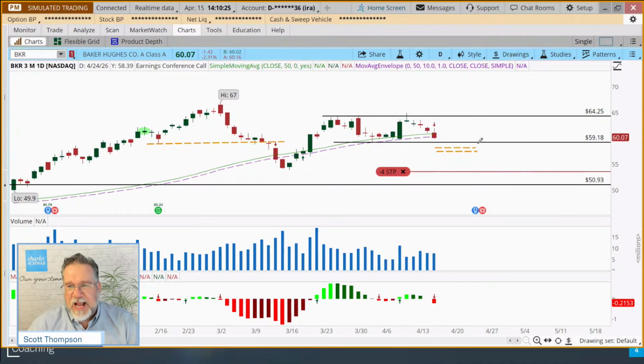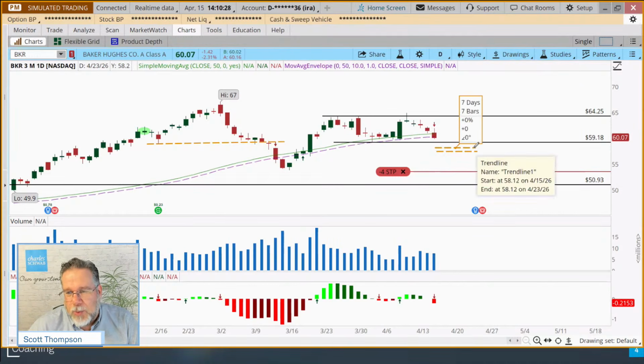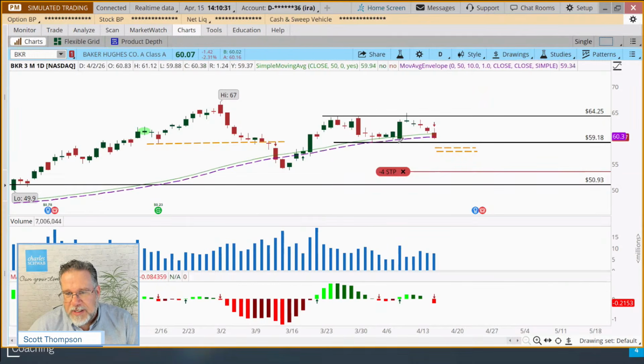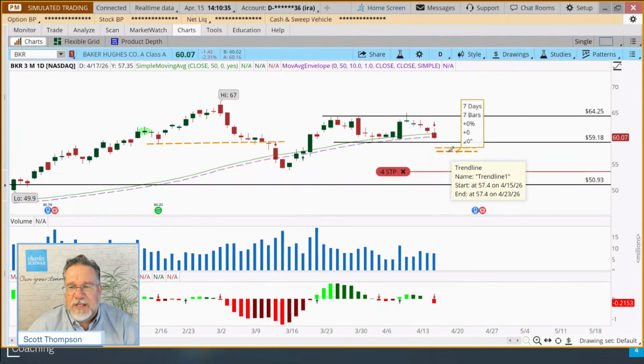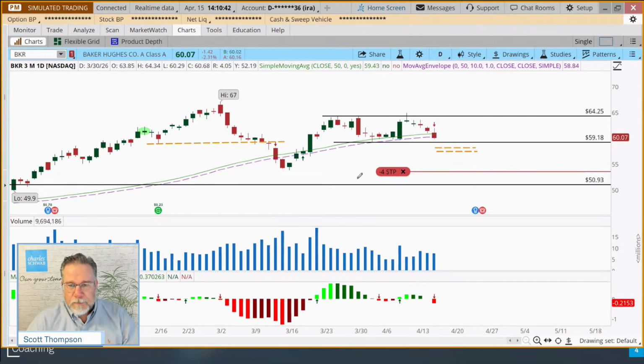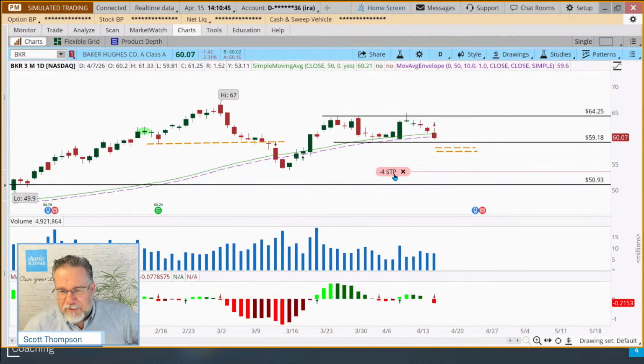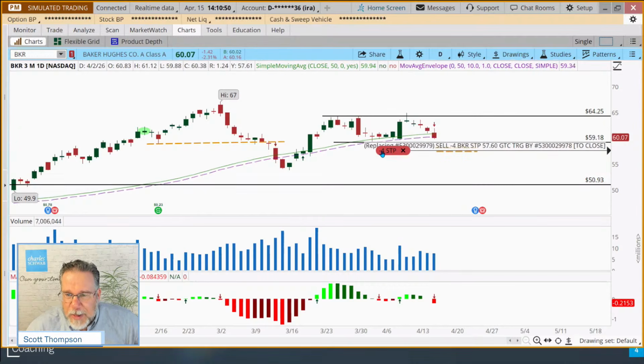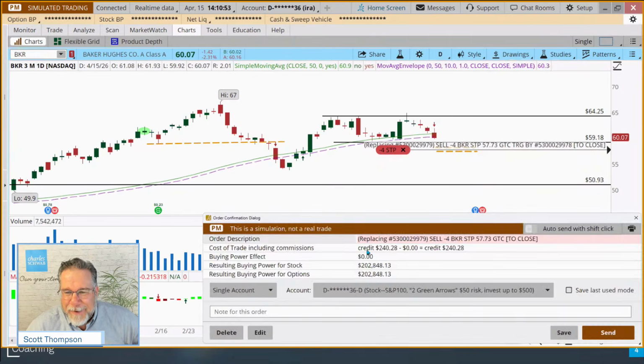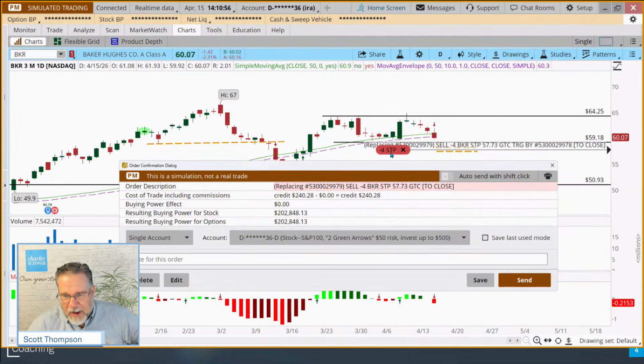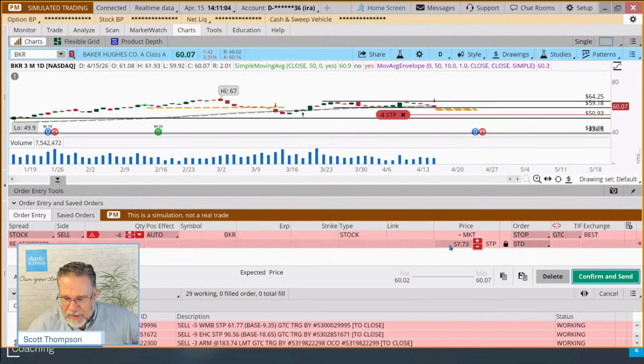So I'm going to give you guys the chance here. Which one do we want to do? Do we want to do 58.12, which is still below that recent support by maybe about 2%, or do we want to go a little bit looser on our stop and go 57.40? You guys go ahead and type that in while we think about this, and I'm going to move my stop up. As I see those numbers come in, I'm just going to move it up in between those and then wait for you guys to put the number in, because we're going to edit this. So I left clicked on that little box and just drove it up, and that gives me a chance to edit this. I'm going to edit this to whatever you guys think.